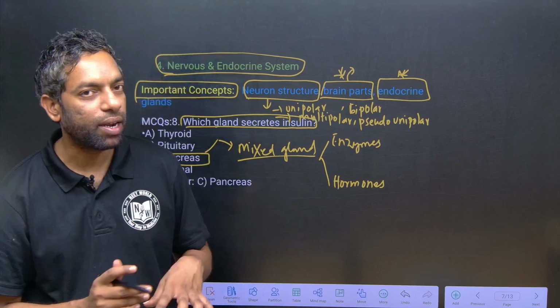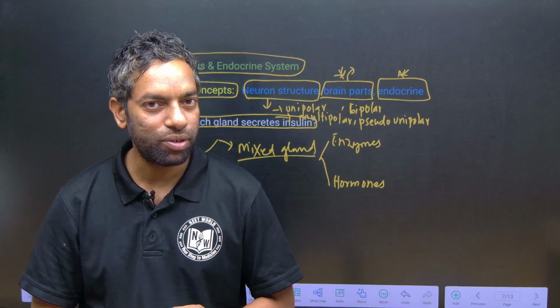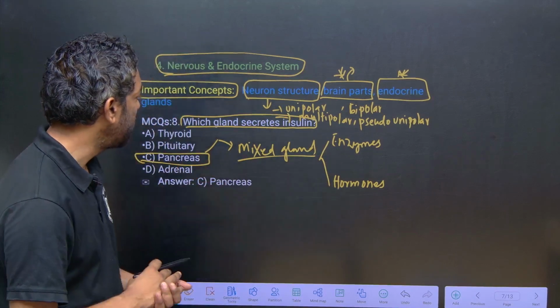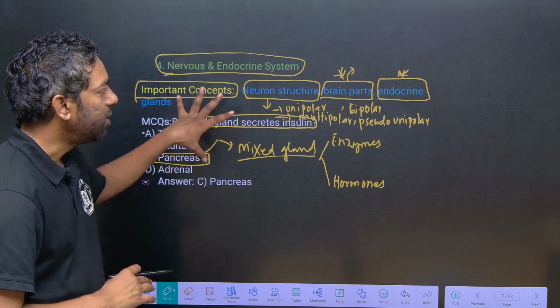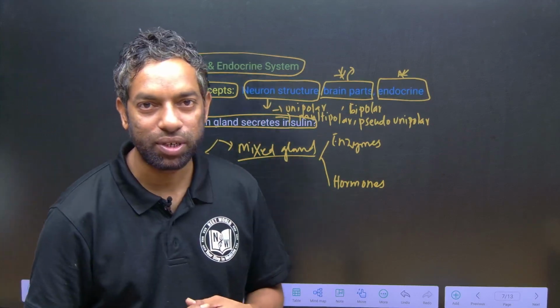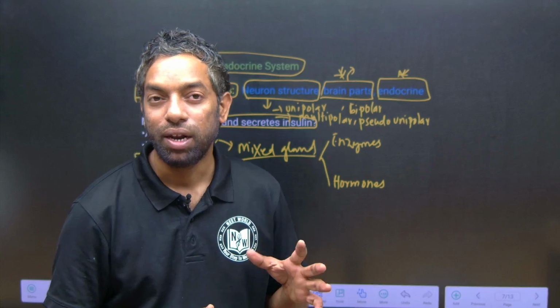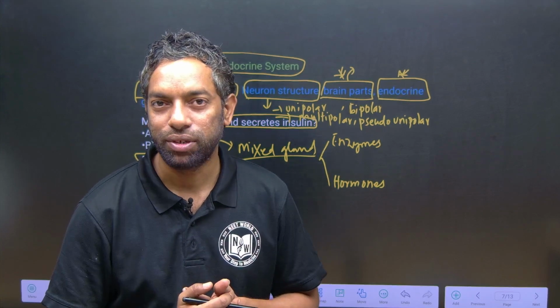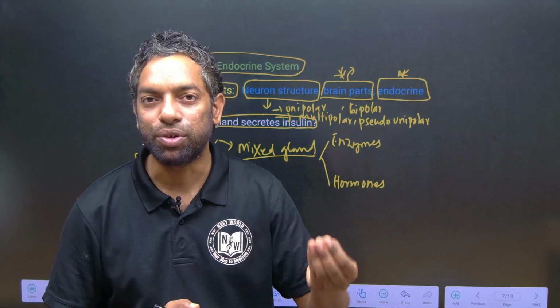They can also ask you the importance of hormones, mostly growth hormones, thyroid hormone, pituitary gland hormones, and anterior and posterior pituitary.